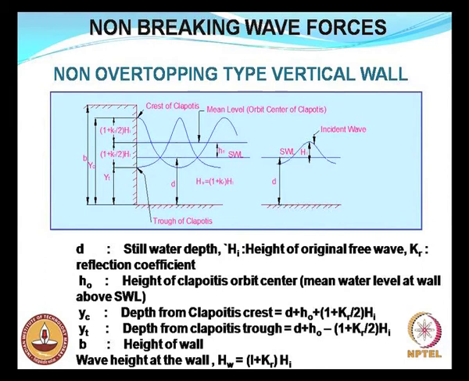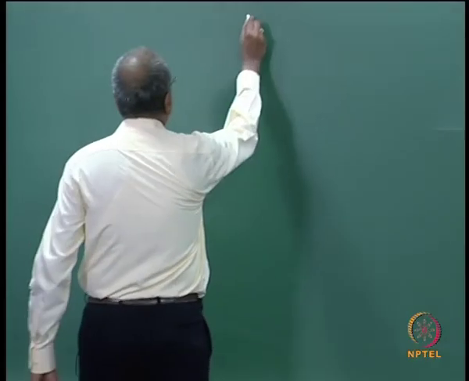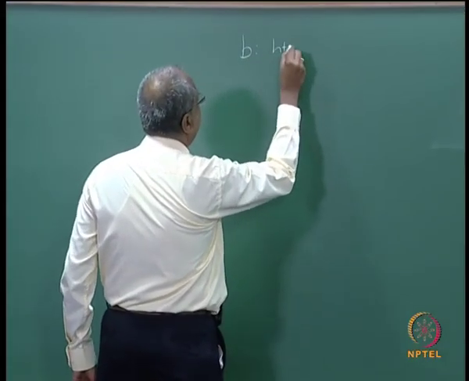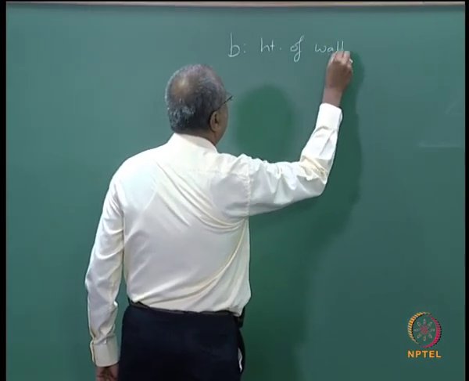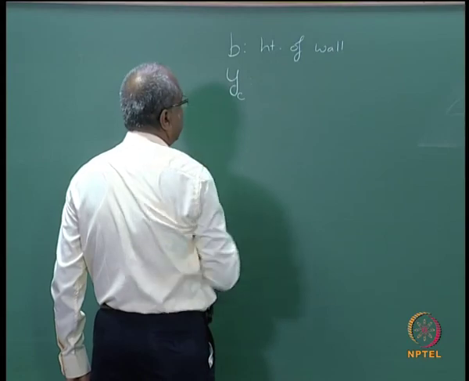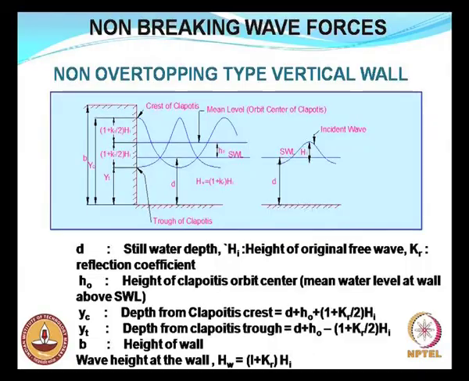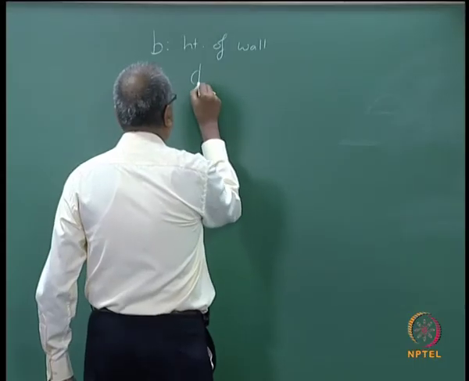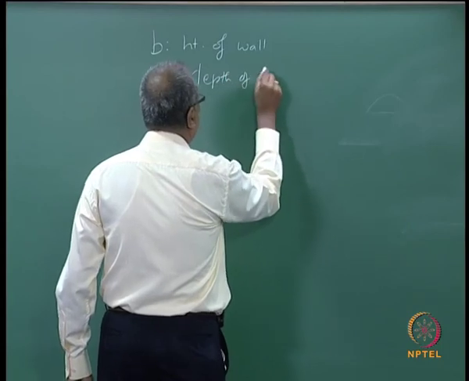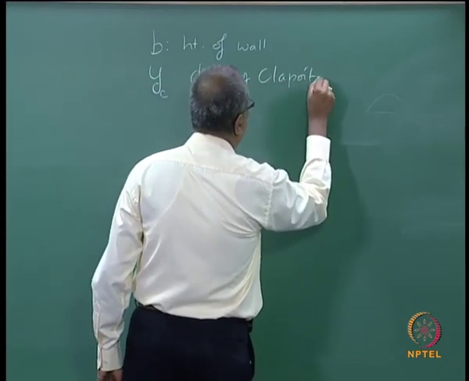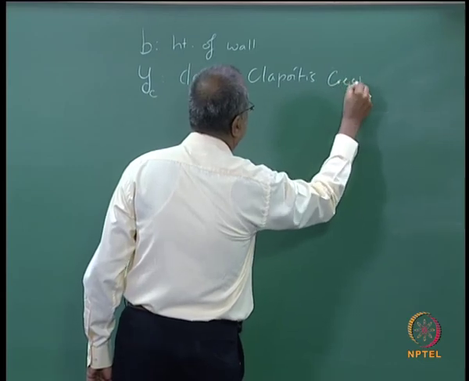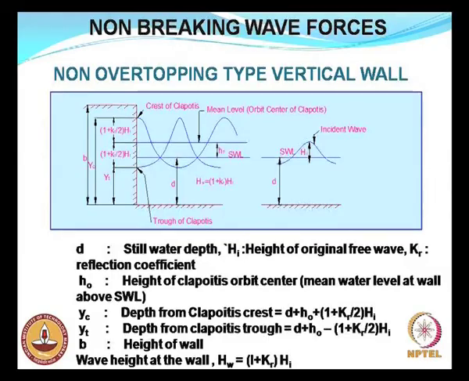So now there are a few parameters which we need to consider. One is the height of the wall, which is b. Then you have Yc. Yc is the depth of the clapotis crest.